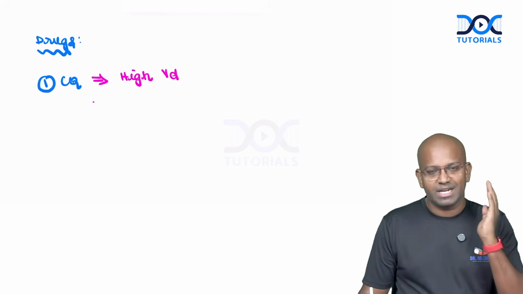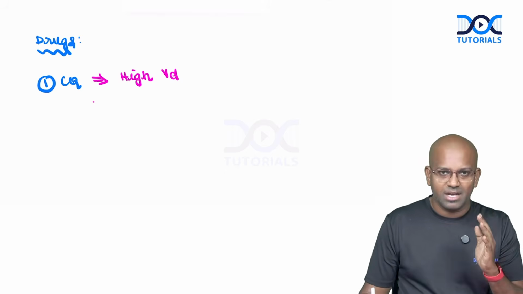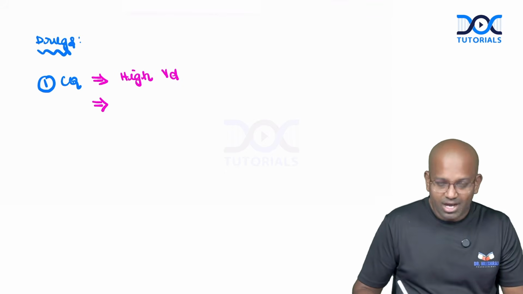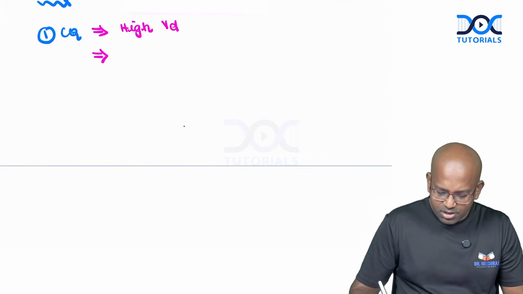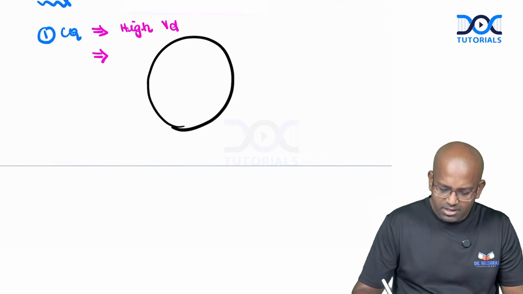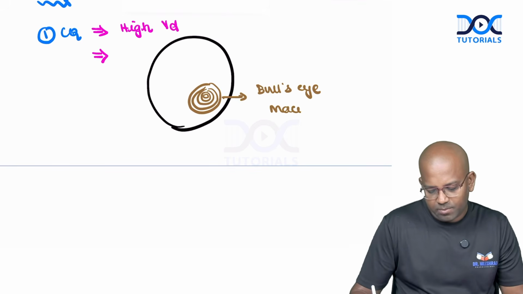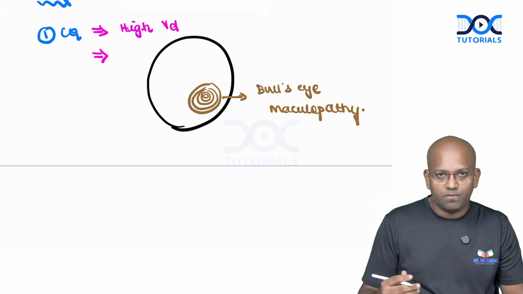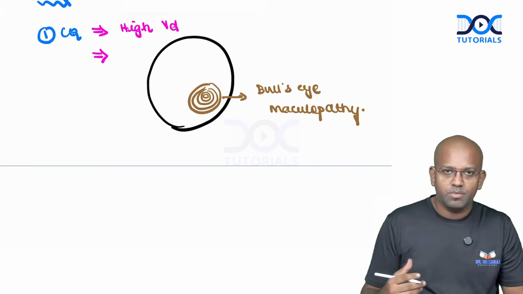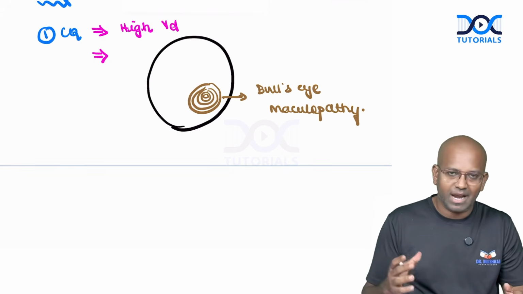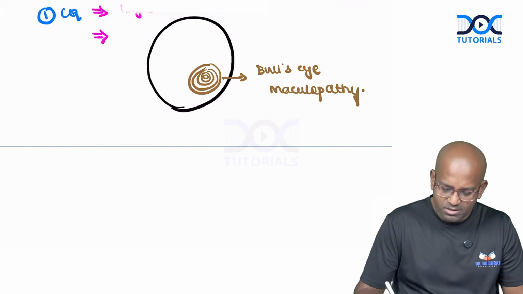More of the drug will be selectively distributed towards your eyes, and that's why patients will have something called bullseye maculopathy. Consider here is where your retina is. This is explained as bullseye maculopathy because the drug is getting distributed to the vitreous humor. So bullseye maculopathy is one important adverse effect.